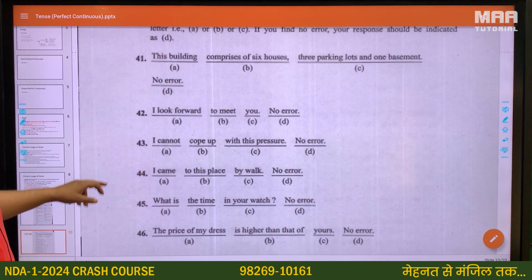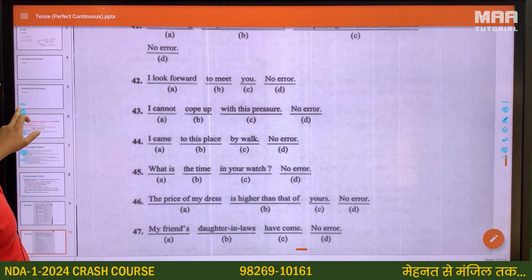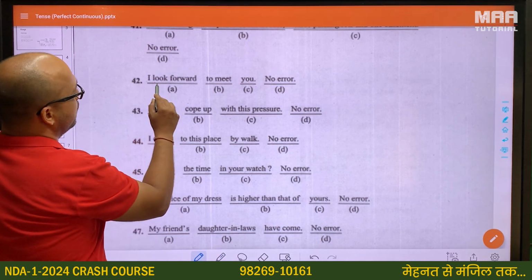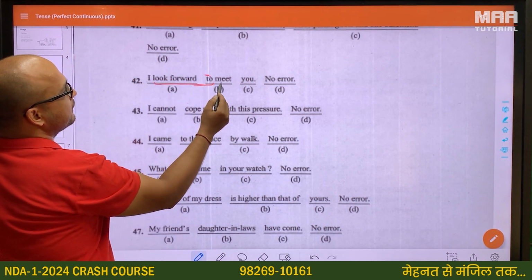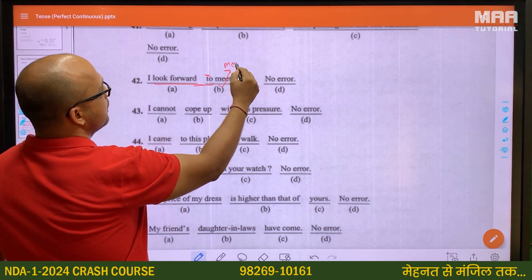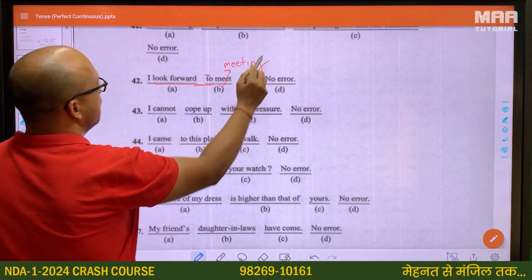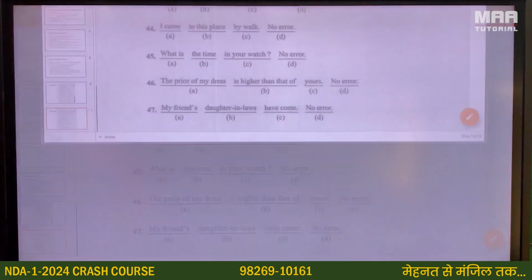Question 42. I look forward to. So again, look forward to ये एक phrasal verb बनता है जो to में खत्म हो रहा है, उसके बाद gerund लगता है, यहाँ पे meeting आएगा. I look forward to meeting you.